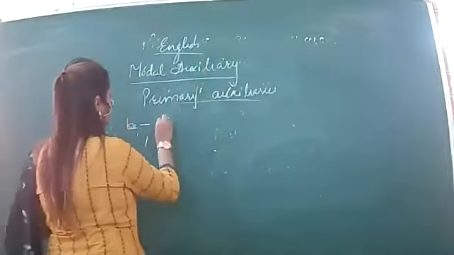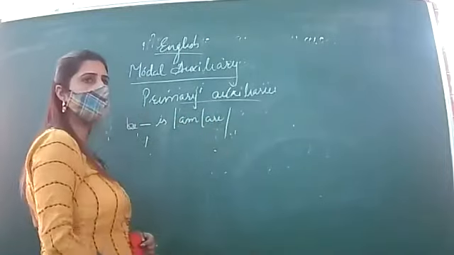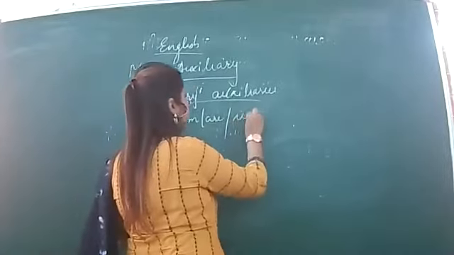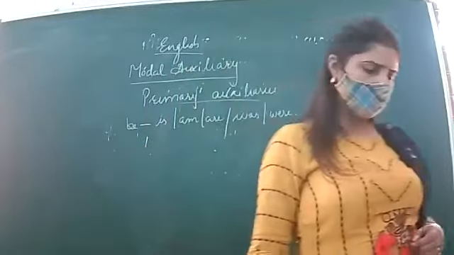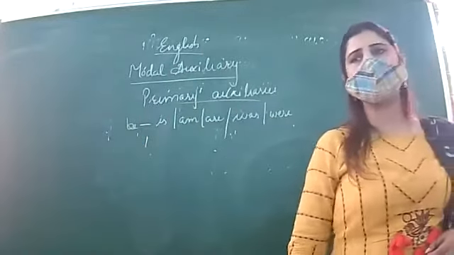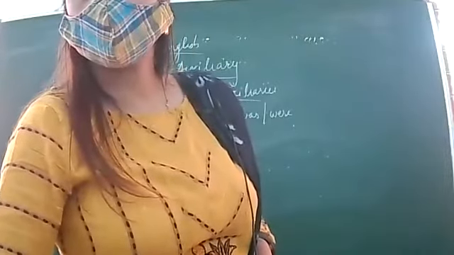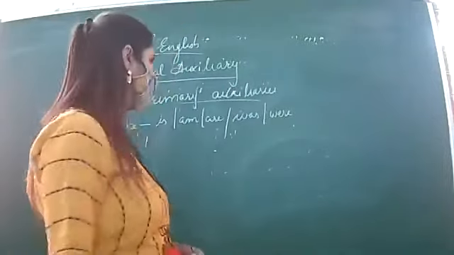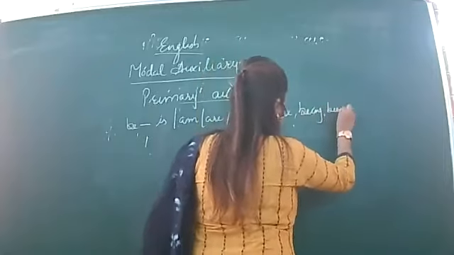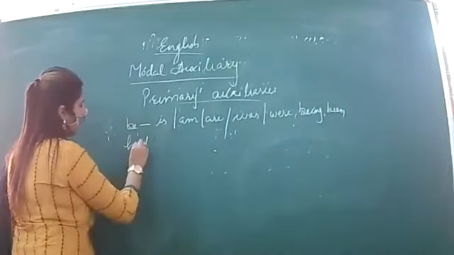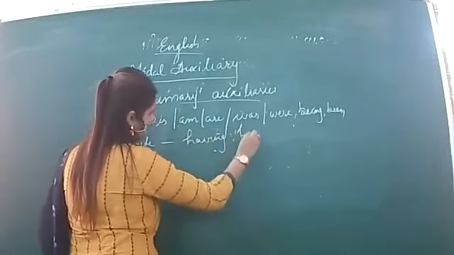Is, are, then was, were. Okay, so these are the different forms of be. And being and been also, right? The students are still entering. And being and been. Next we have, for example, for have, having or have done.